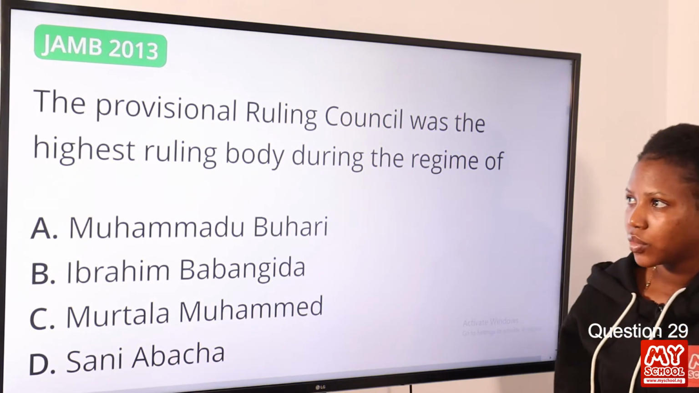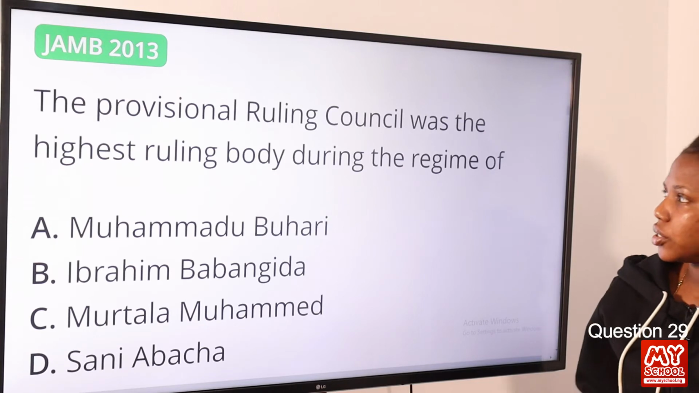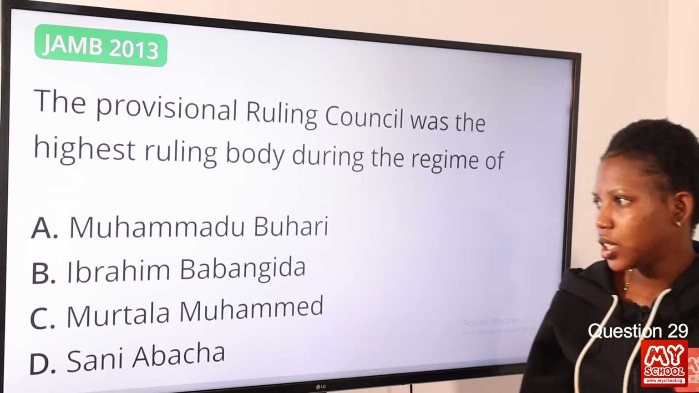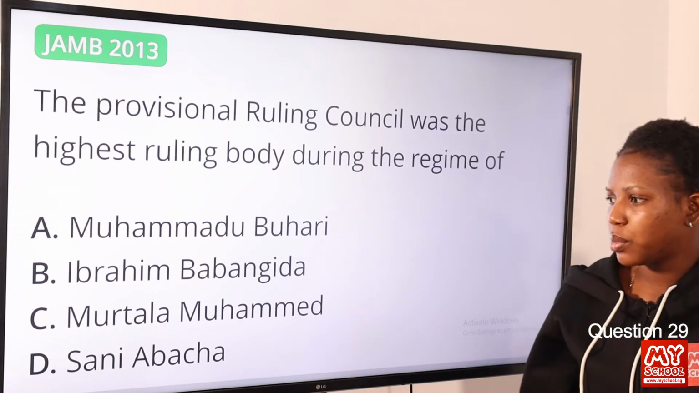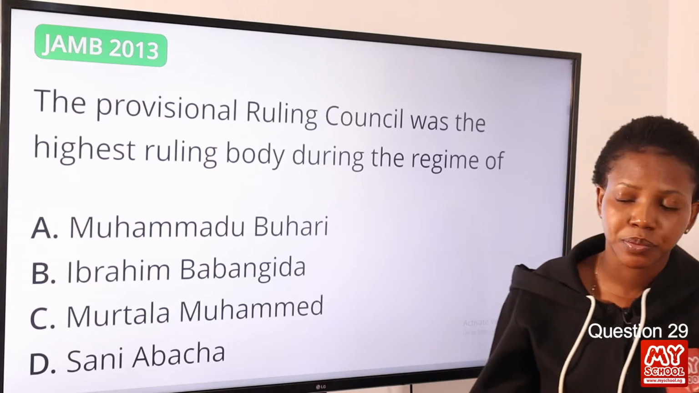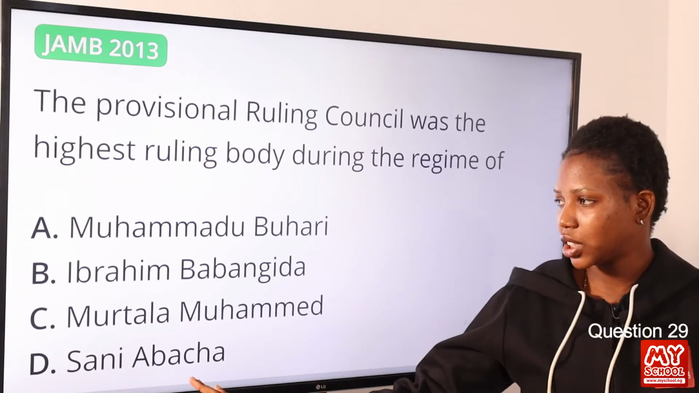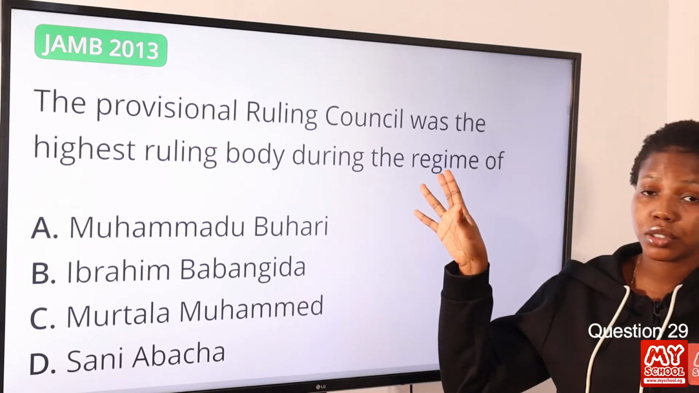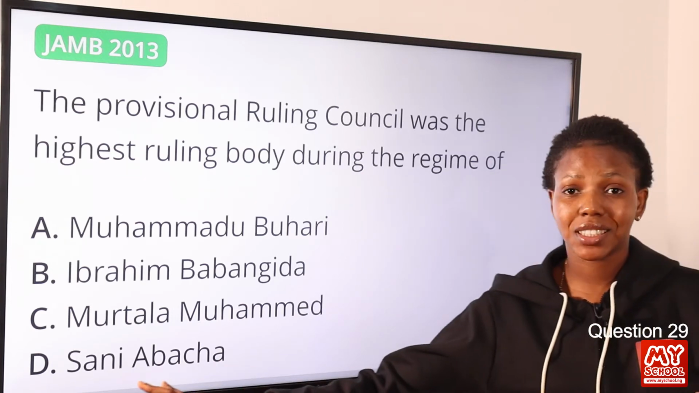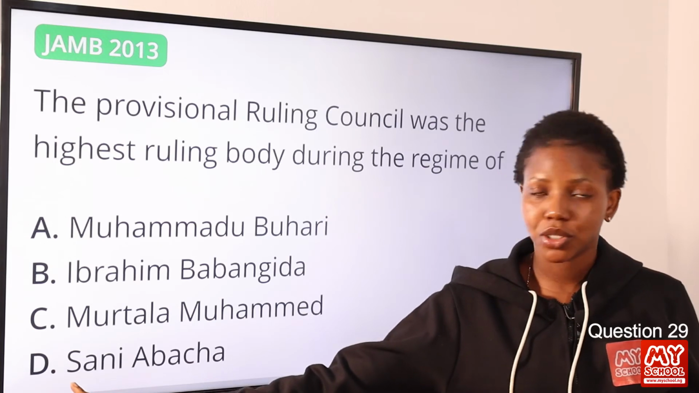Question 29. The Provisional Ruling Council was the highest ruling body during the regime of option A, Muhammadu Buhari, option B, Ibrahim Babangida, option C, Muritala Muhammad, option D, Sani Abacha. The answer to this question is Sani Abacha. Now, the Provisional Ruling Council ruled by decree and it was after Sani Abacha seized power. So the answer to this question remains option D, Sani Abacha.